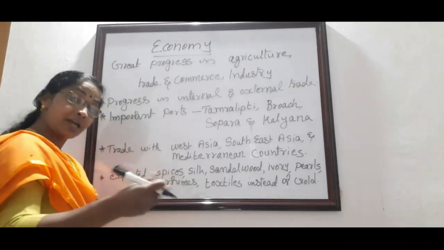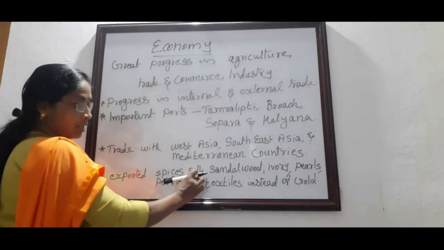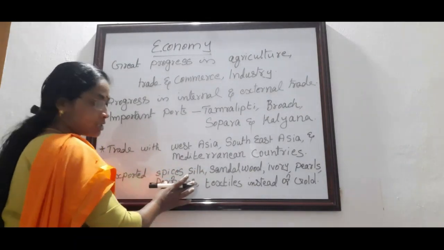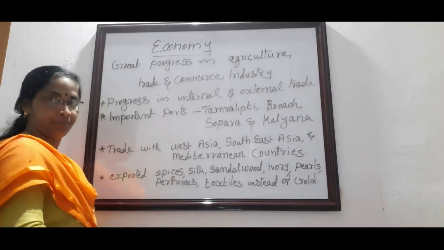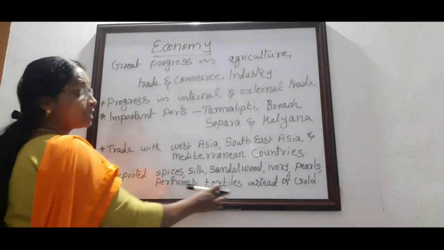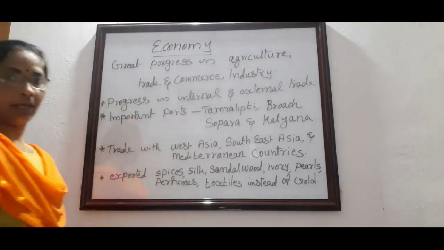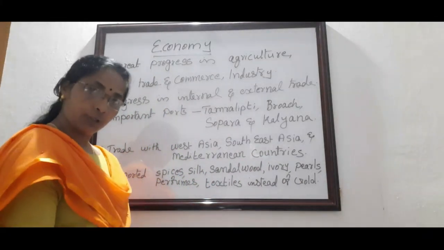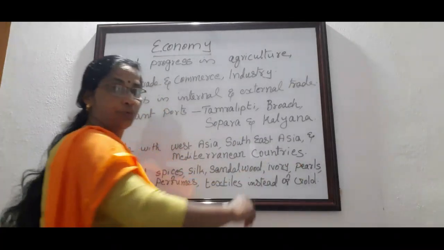Which were the items they exported to foreign countries? They were spices, silk, sandalwood. Three of them starting with S. Isn't it, spices, silk, and sandalwood. Moreover, ivory, pearls, then perfumes, textiles. In exchange for these, they received gold. Instead of money, they transferred all these items to foreign countries.